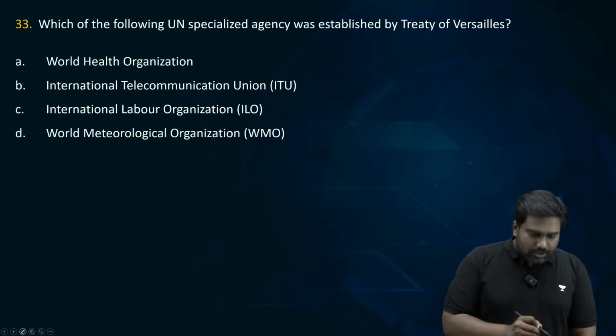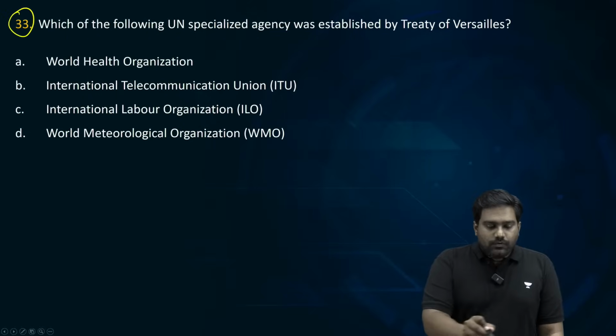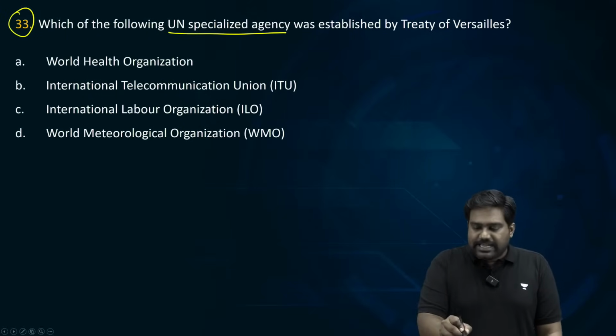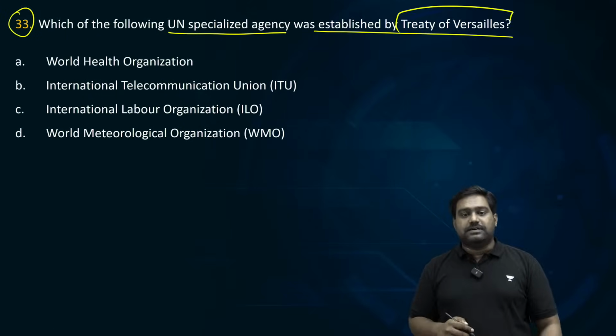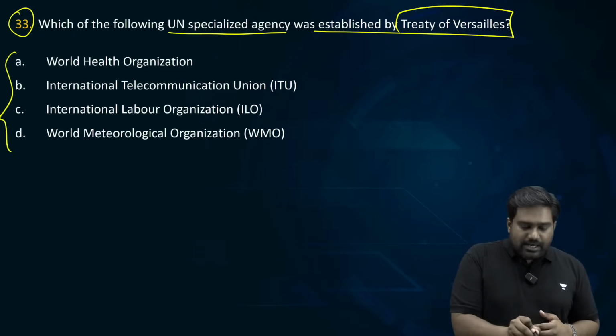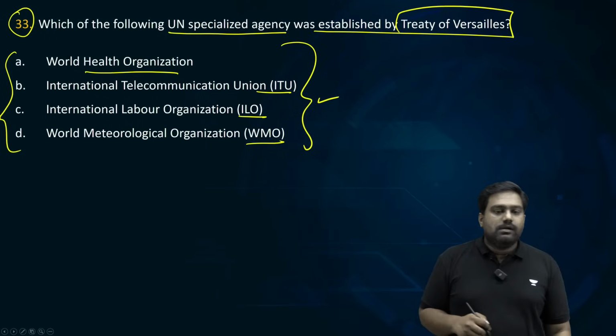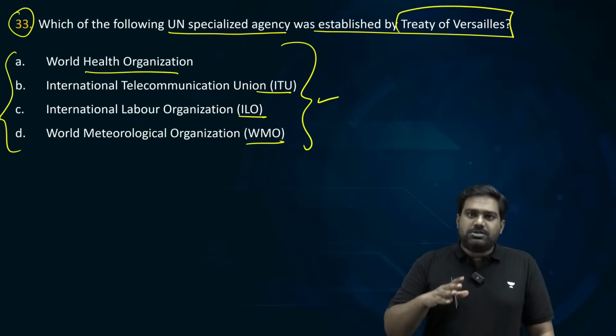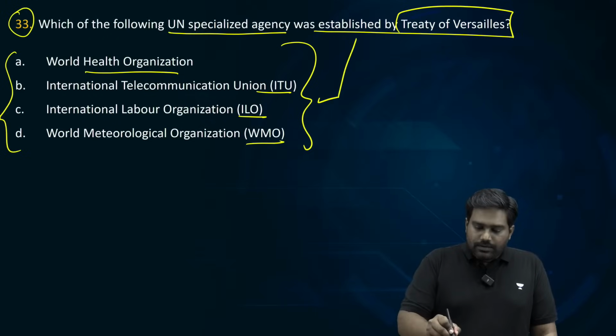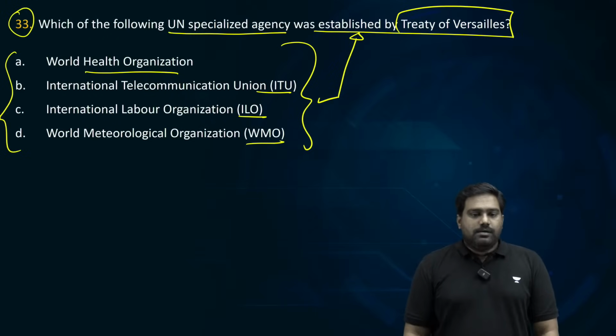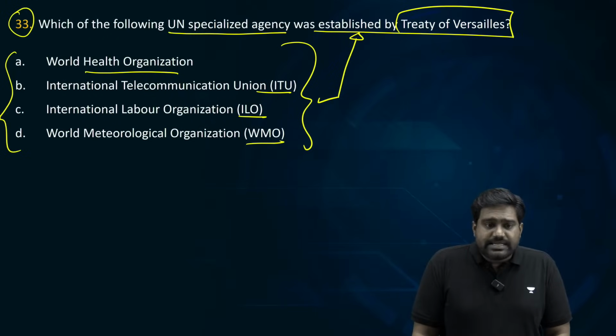Now let's look at question number 33. Which of the following UN specialized agencies was established by the Treaty of Versailles? Is it WHO, ITU, ILO, WMO? Very factual question, historical question. But this particular specialized agency is also in the news. So what's the right answer? Very good.